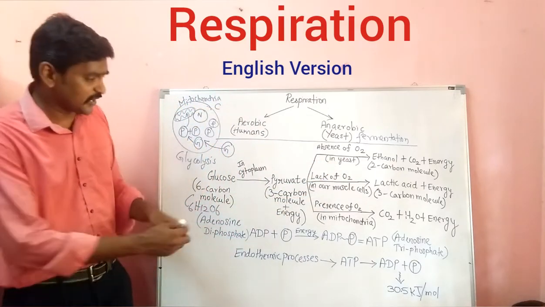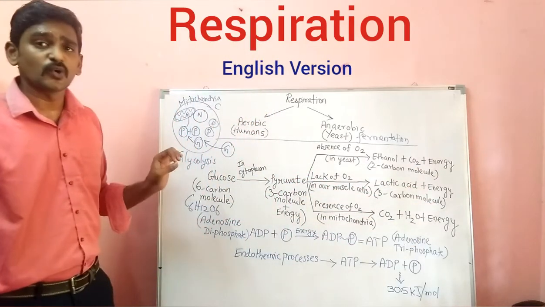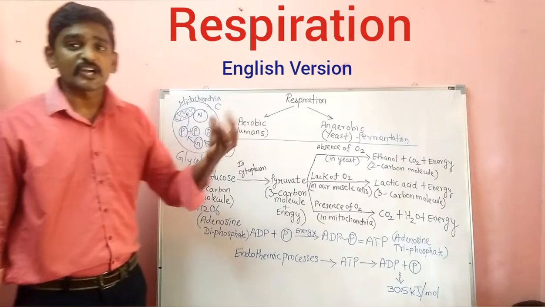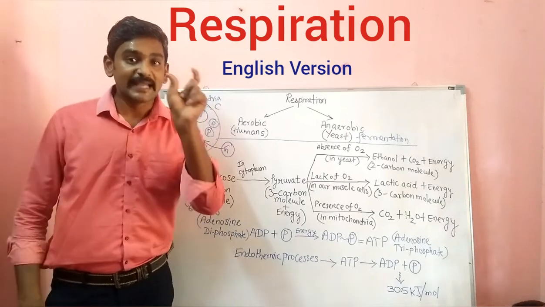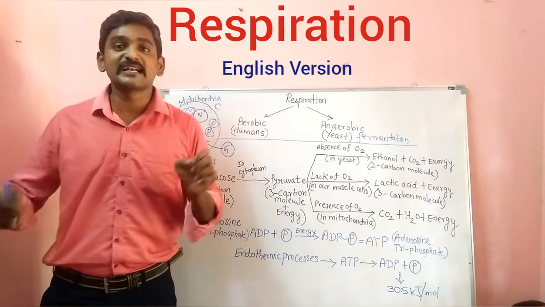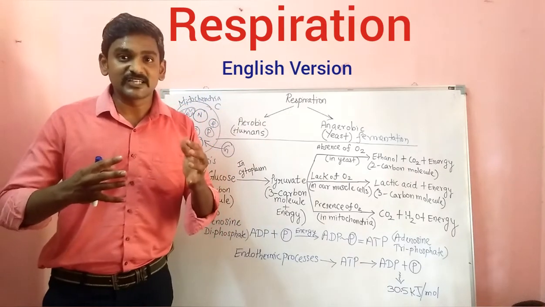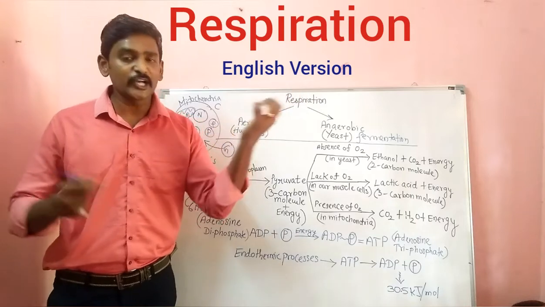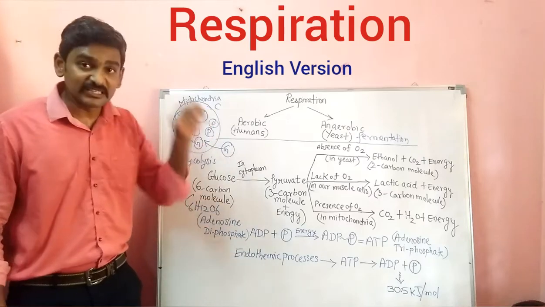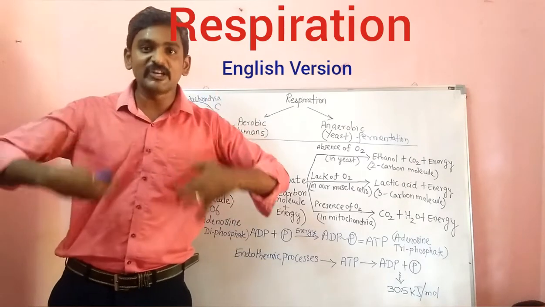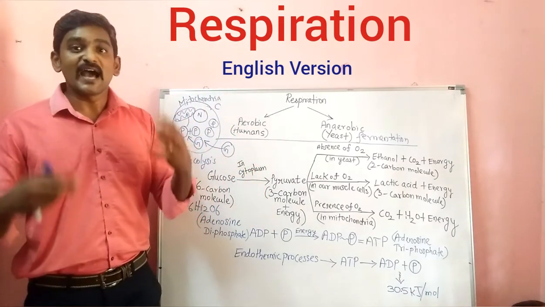Now you can see here, this energy produced from the breakdown of glucose will be used for the production of ATP. So it is the end product of the respiration. ATP is the energy molecule. We can say it is the energy currency of the cell. What is the currency actually? With currency only we can get all the requirements which we need. Similarly here also, with this ATP only all the activities of the cells will be performed. So we need ATP. From where will it be produced?